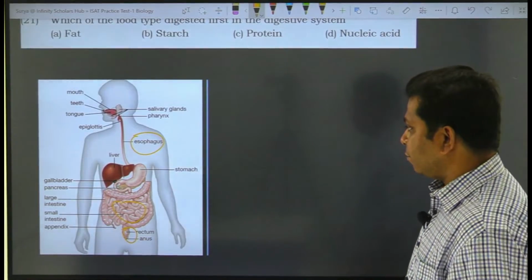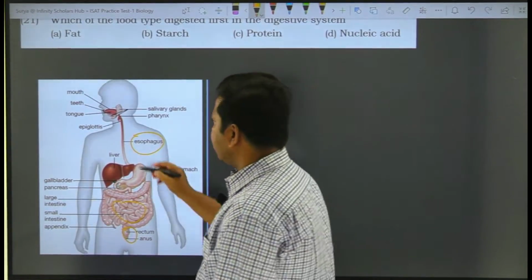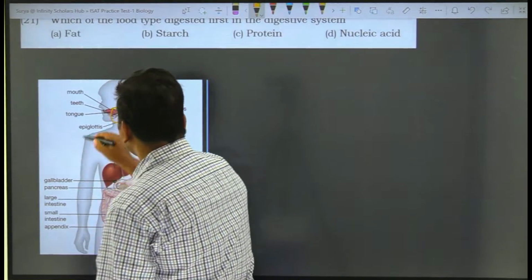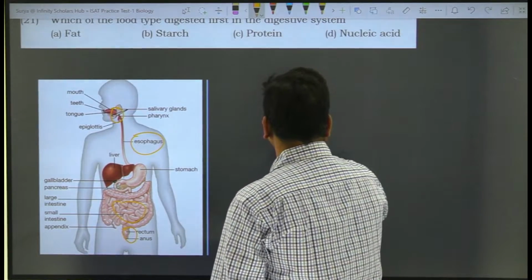But the food product is first digested in the mouth itself by what? By an enzyme called amylase.